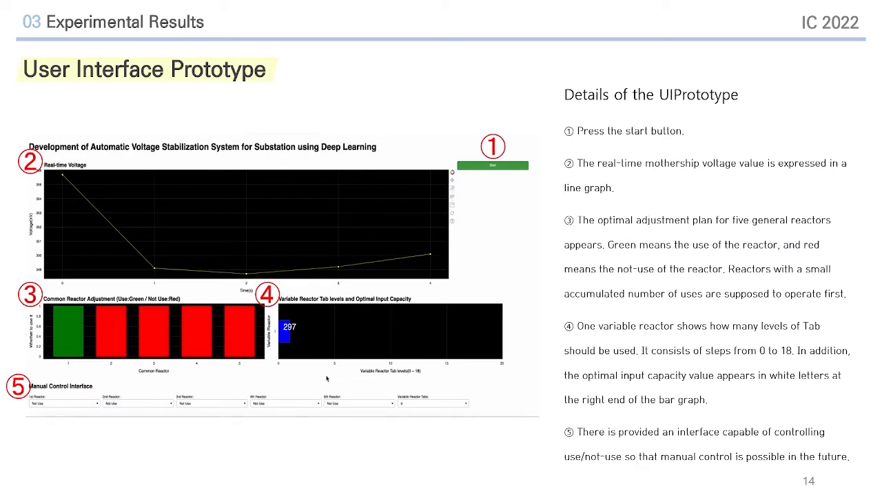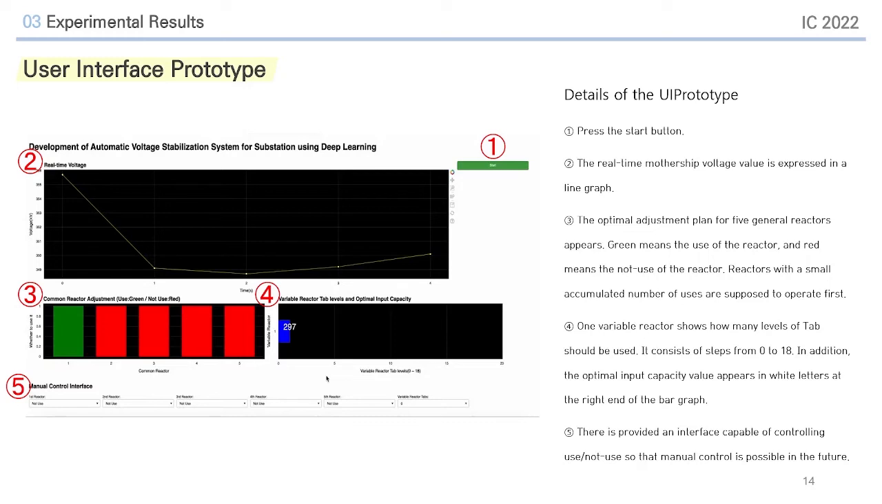First, it is a graph of voltage data that can be seen at the top. Pressing the green start button in the upper right corner will display the line graph of the voltage being measured in real time, allowing you to check not only the current voltage but also the trend of past voltage values.